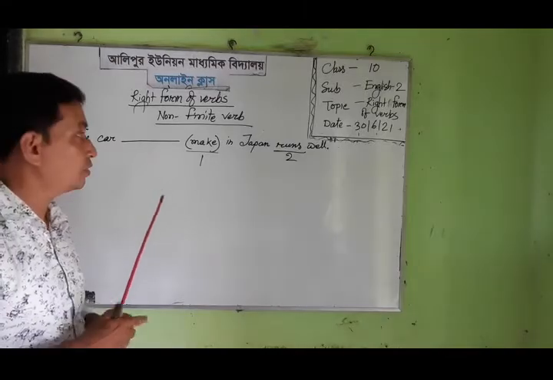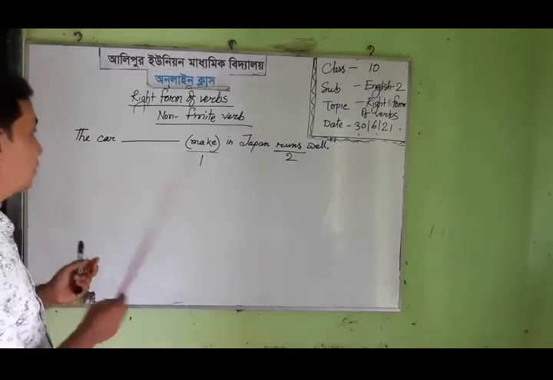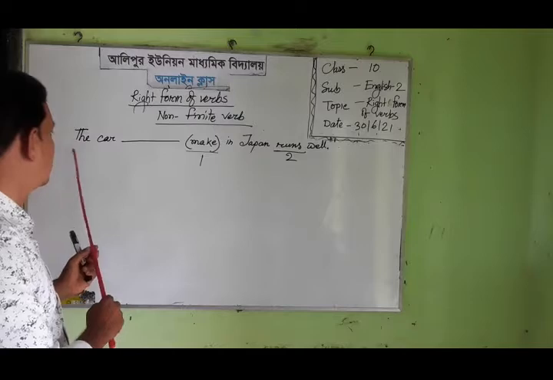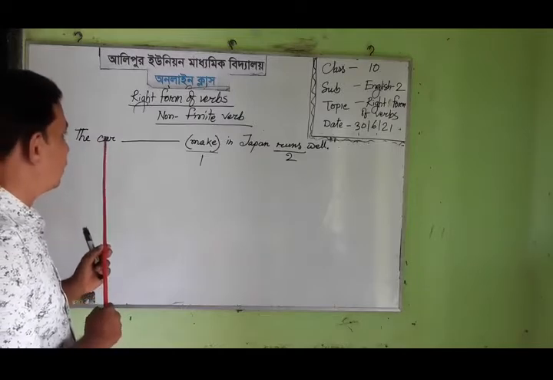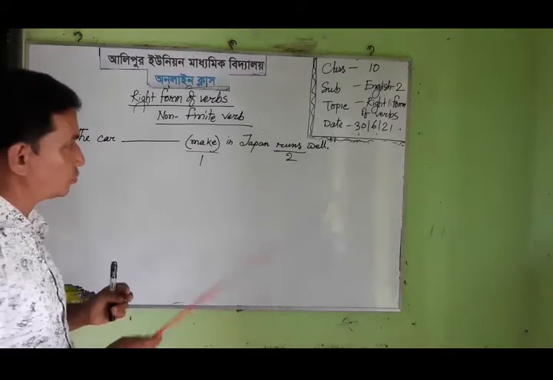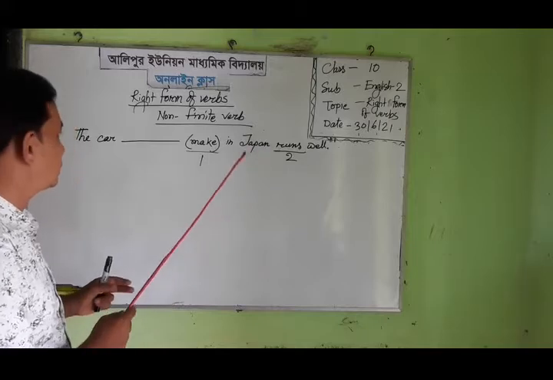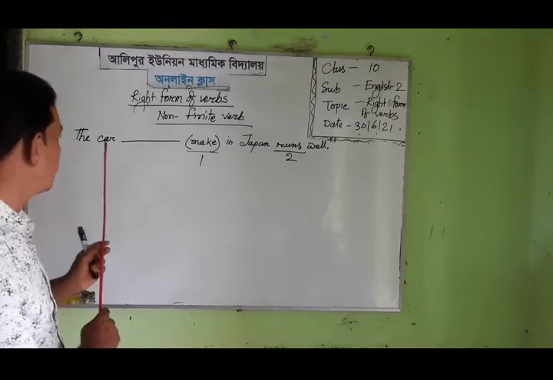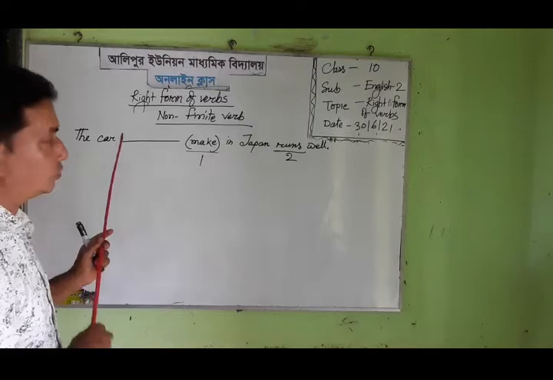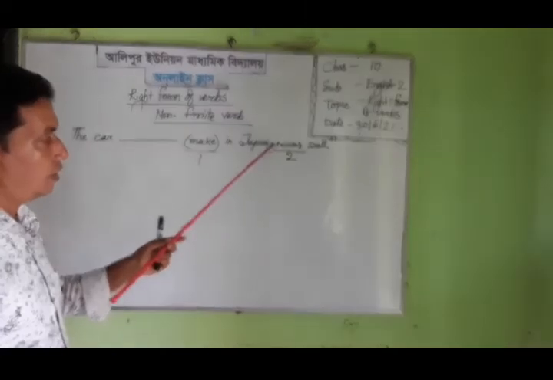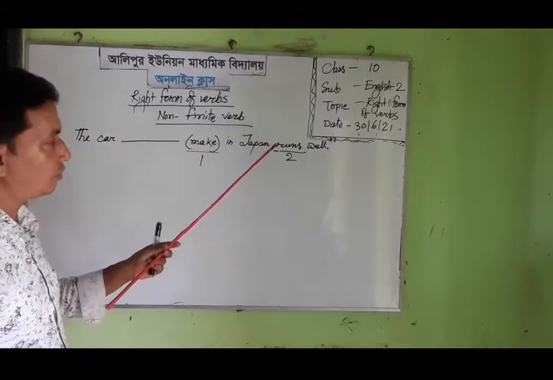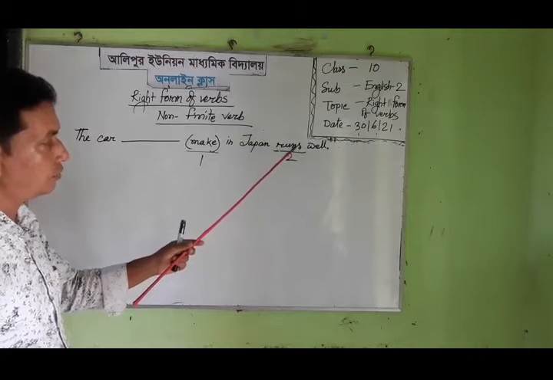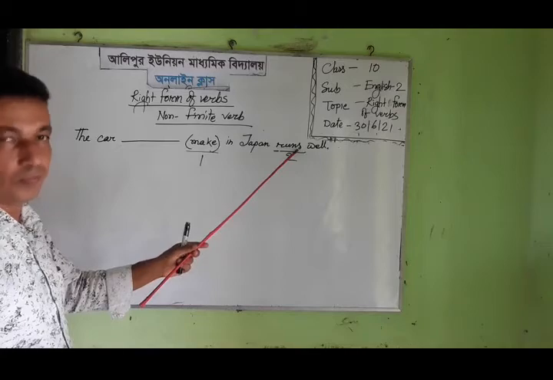Runs is a finite verb because the car runs away, we may say. Runs belongs to the subject car. So runs is a finite verb because the form of the verb changed into s.